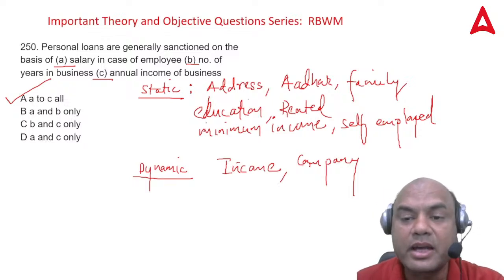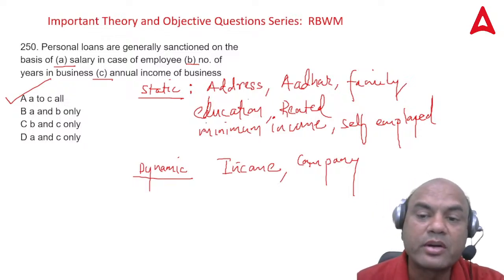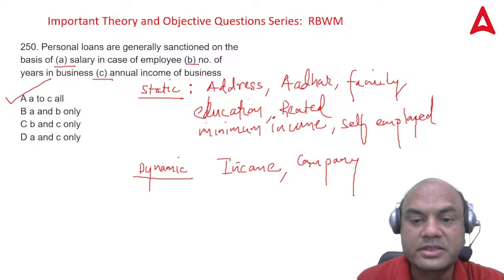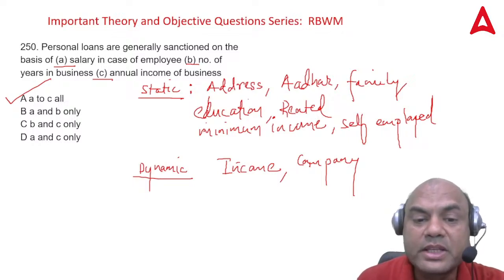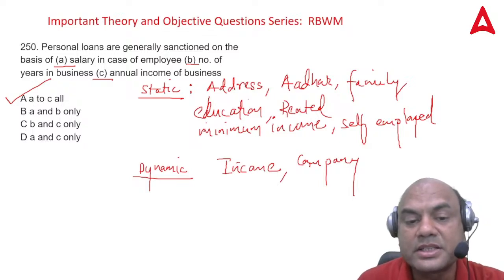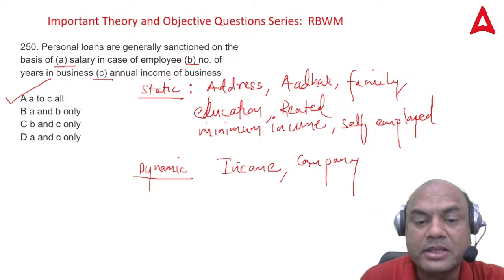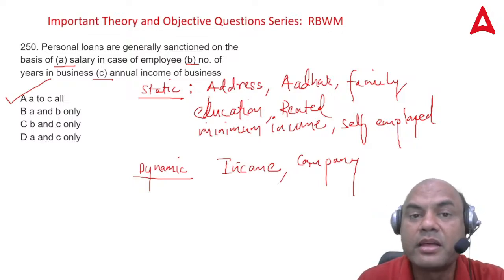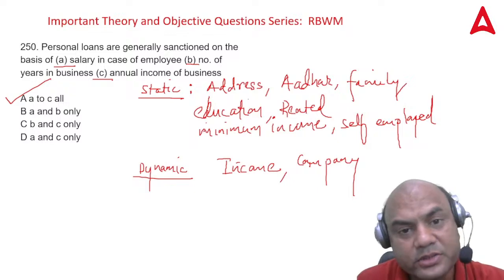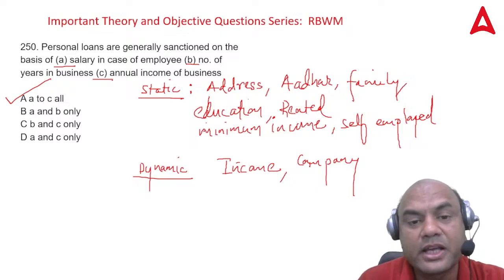Dynamic criteria. Dynamic means what? Education. Education can be static or dynamic, that's why I said generally it doesn't change. But nowadays people have started learning while in the job also. You all have completed your education, but now you are doing your JAIIB and CAIIB, right?